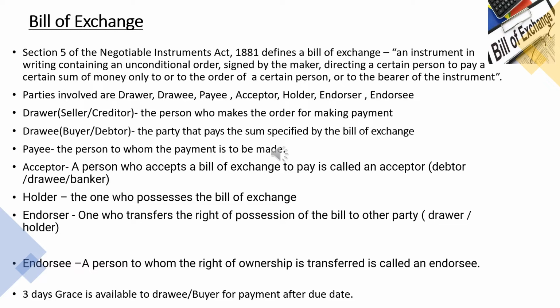And here in this bill of exchange, 3 days grace is available to the drawee for paying after the due date. Say for example, if a bill dated December 1, 2021 is to be payable after 3 months, then the legal due date will be 3 months after December 2021, that is on 1st March 2022, plus 3 days of grace will be there. So the buyer or the drawee can pay on or before 4th March 2022.